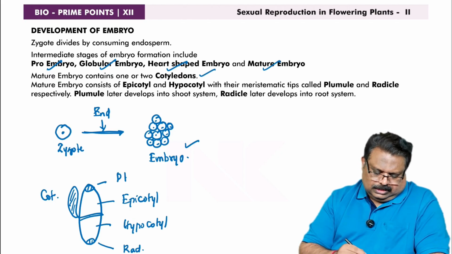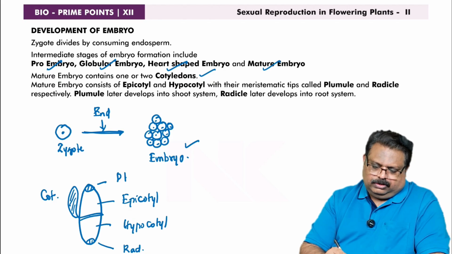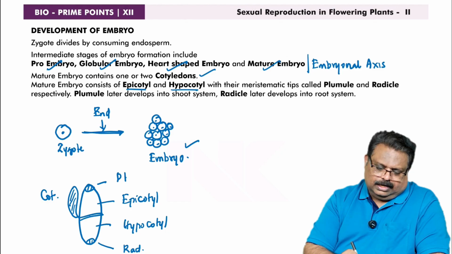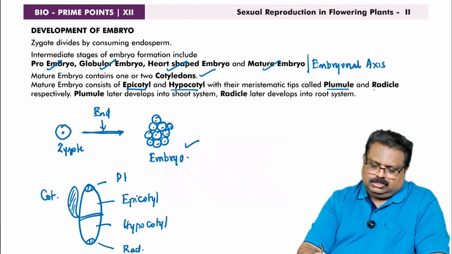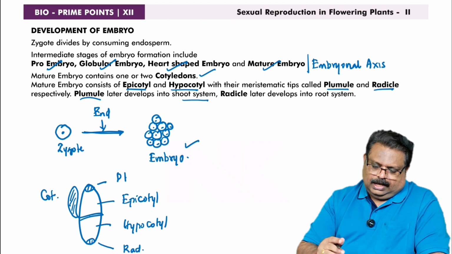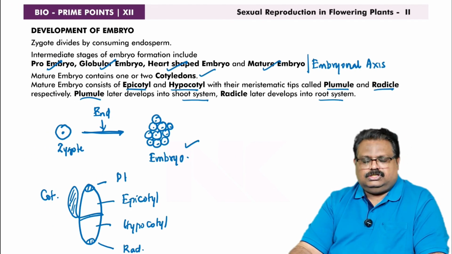A fully mature embryo is otherwise called the embryonal axis. It is called embryonal axis. It has two regions, epicotyl and hypocotyl. Meristematic tips are plumule and radicle respectively. Plumule later develops into the shoot system and radicle later develops into the root system.